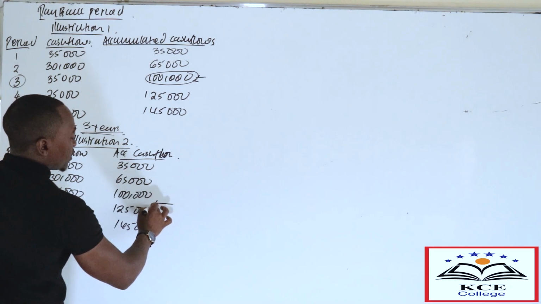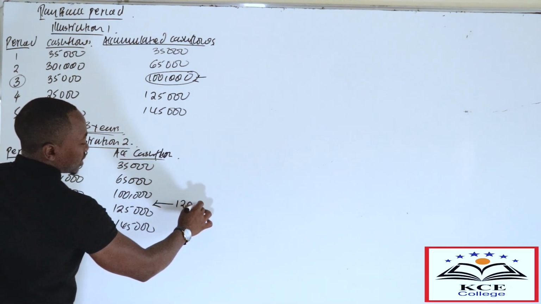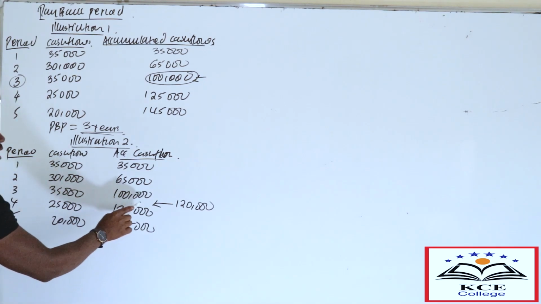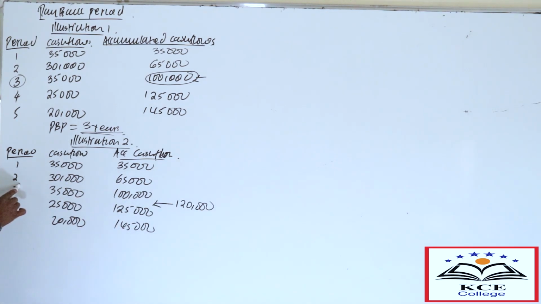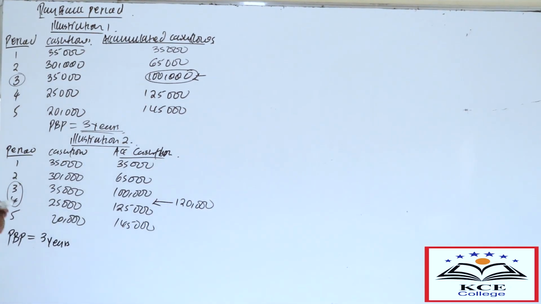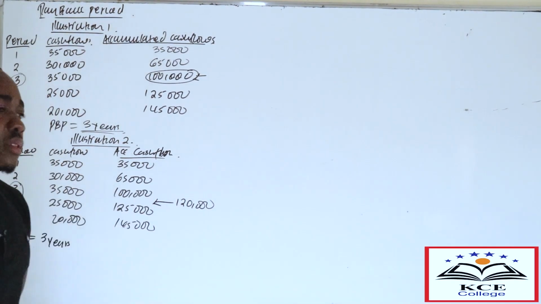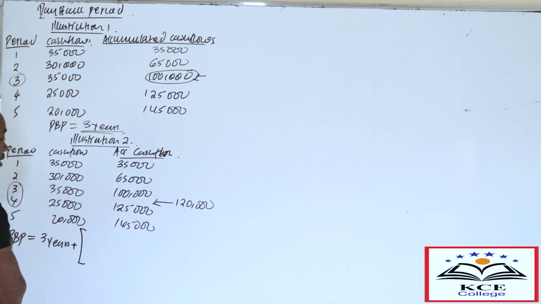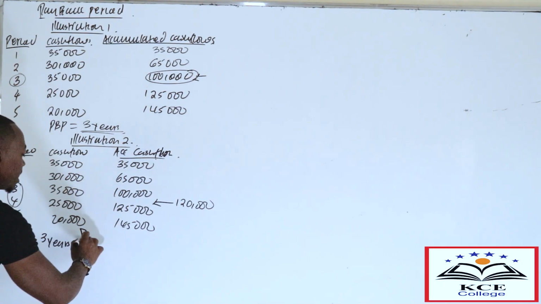So now assuming the initial capital of 120. That's where 120 is. So that means the payback period will be between year 3 and year 4. So therefore our payback period will be 3 years and some months. So how do you determine that specific month? To determine the specific months, you will take the initial capital,